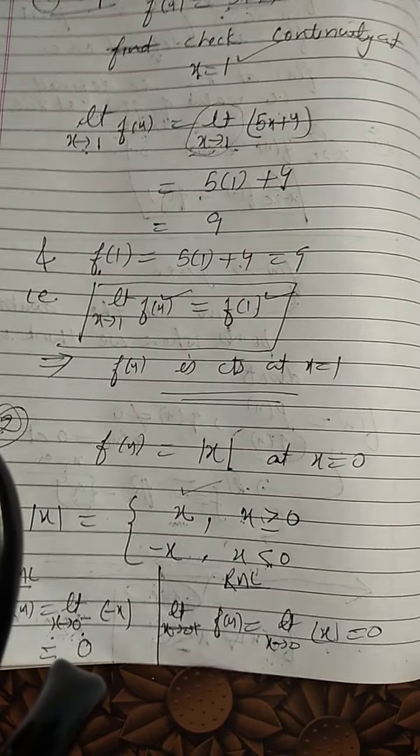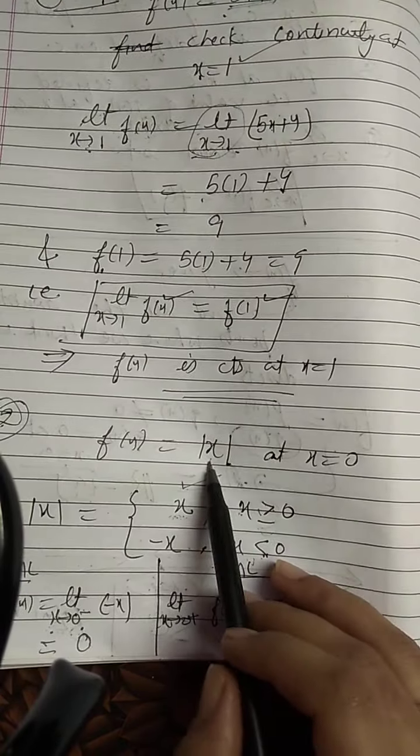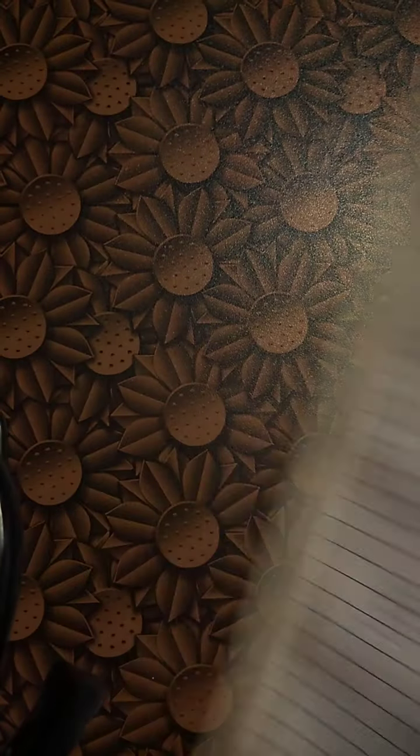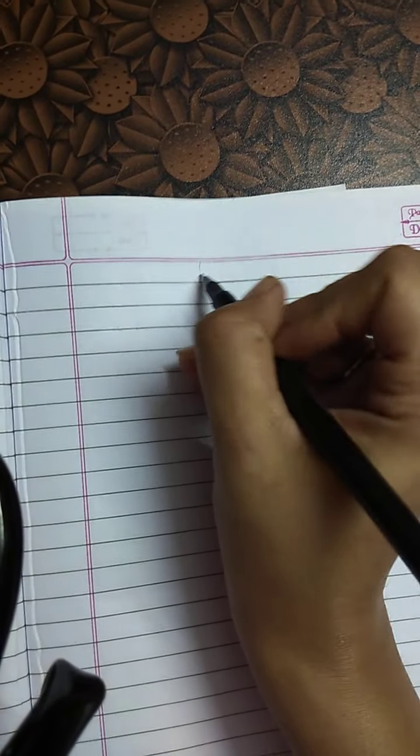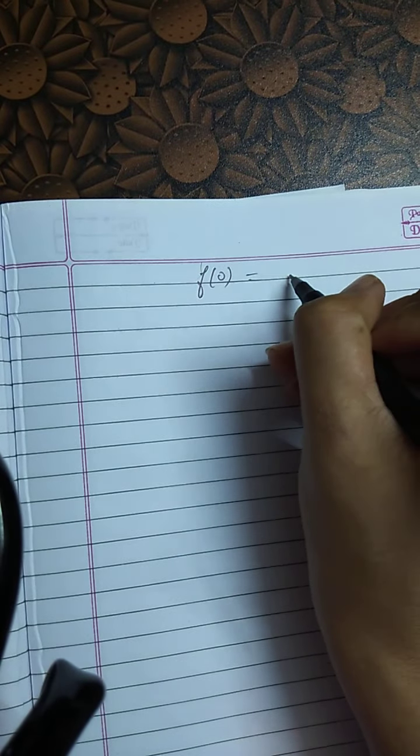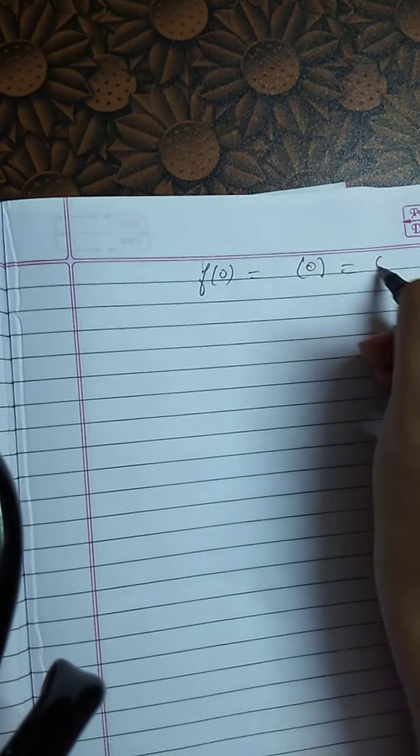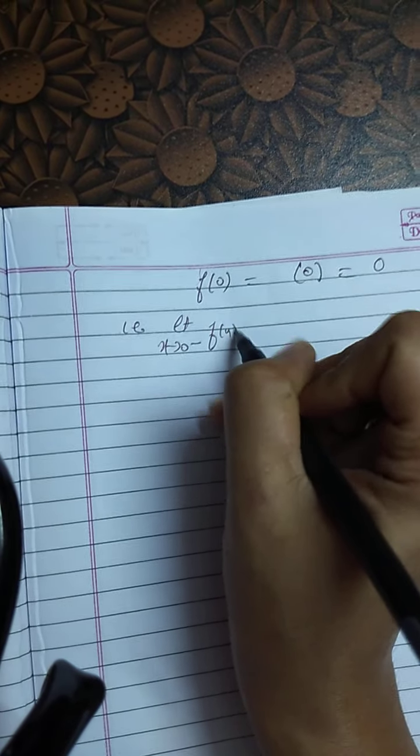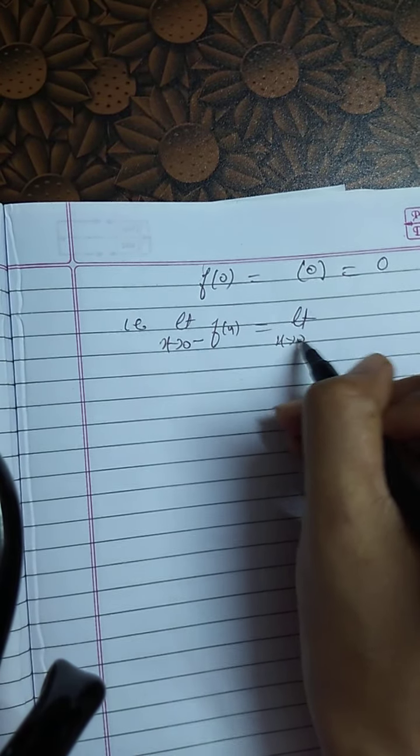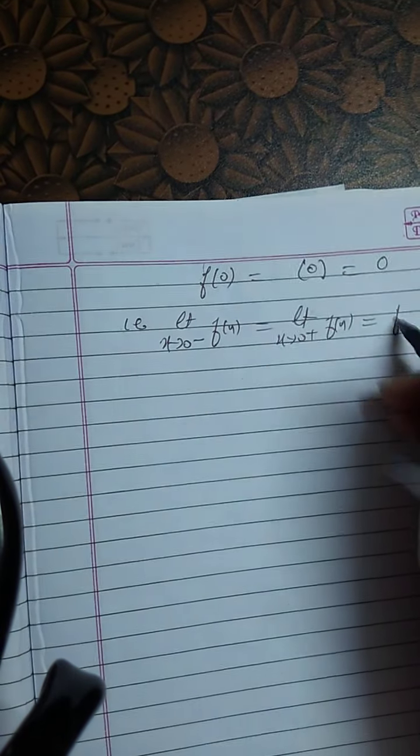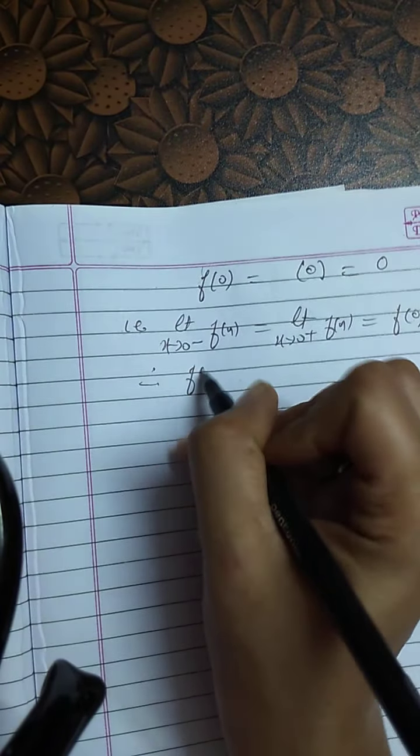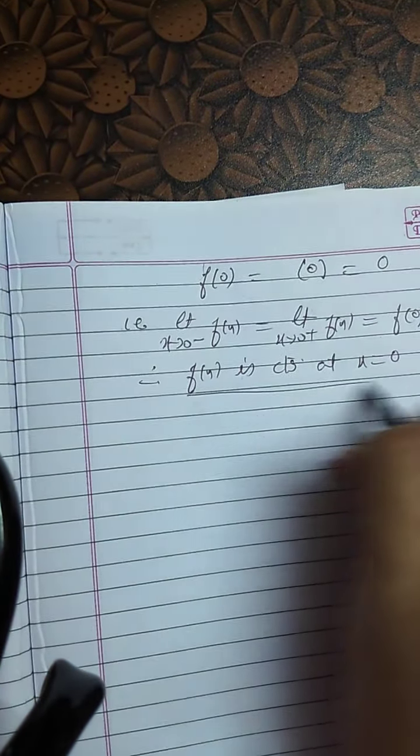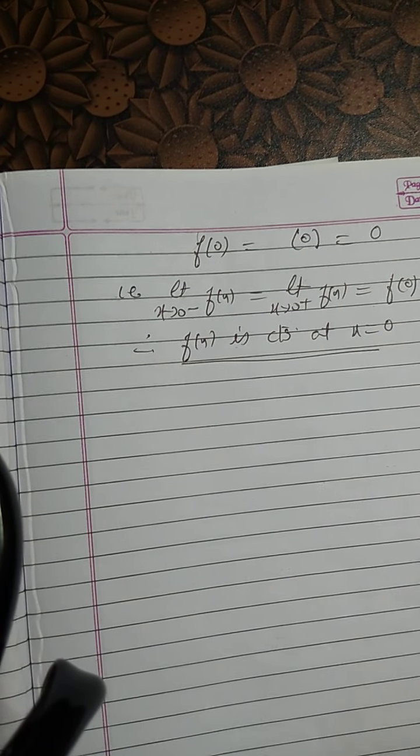If these three things are equal, then only we will say the function is continuous at that particular point, okay? And we will write down the value of the function, f of 0, which will be equal to 0. So limit x approaches 0 from left f of x is equal to limit x approaches 0 from right f of x is equal to f of 0. Therefore, the function is continuous at x equals 0. This is how it is done.